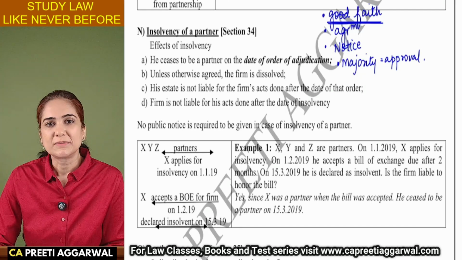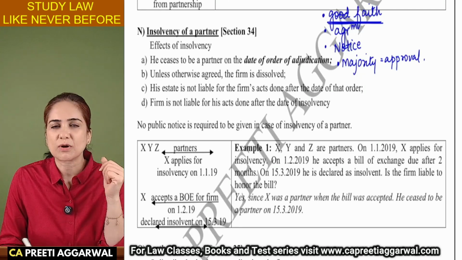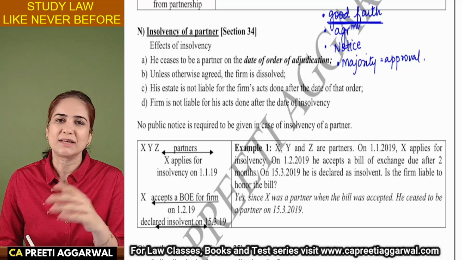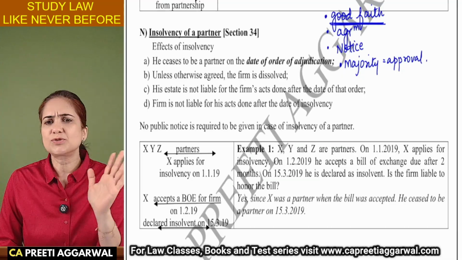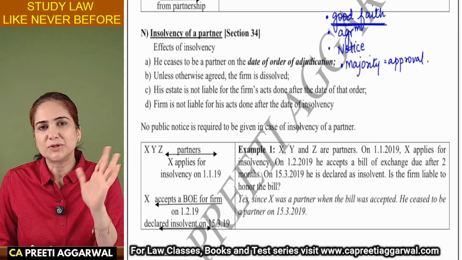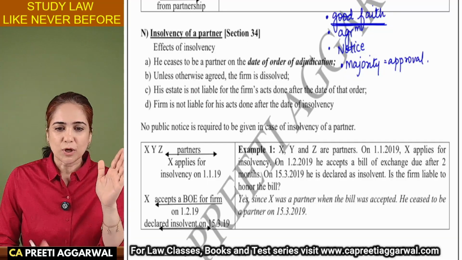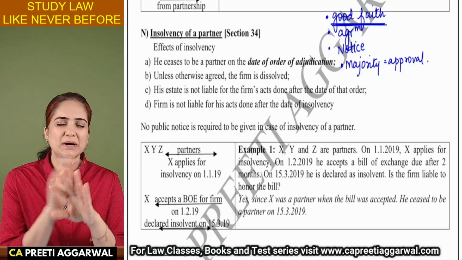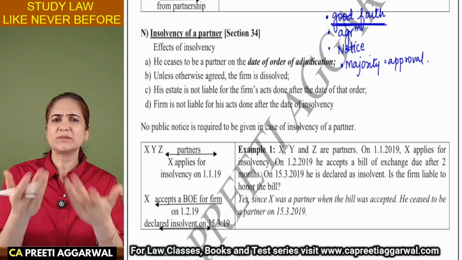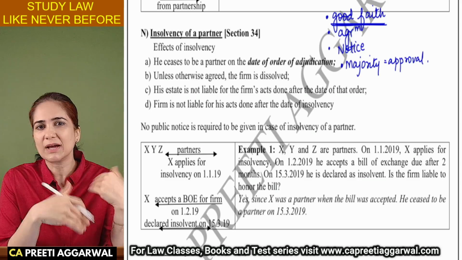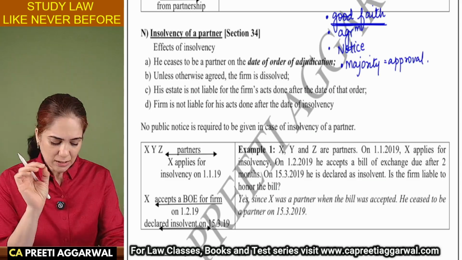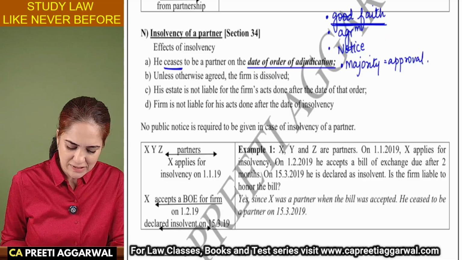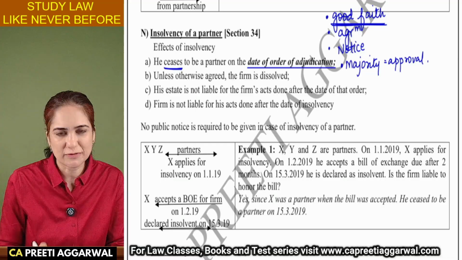Insolvency of a partner. You cannot just declare yourself to be insolvent. You need to apply to the court. The court will judge you as an insolvent. So you cease to be a partner from the date of adjudication. Your estate will be liable for the acts of the firm done before adjudication. After the order is passed, your estate is not liable. Even the firm is not liable for your acts. Neither are you liable for acts of the firm. So a person stops being a partner from the date of adjudication. Adjudication means the date when he is adjudged as an insolvent.